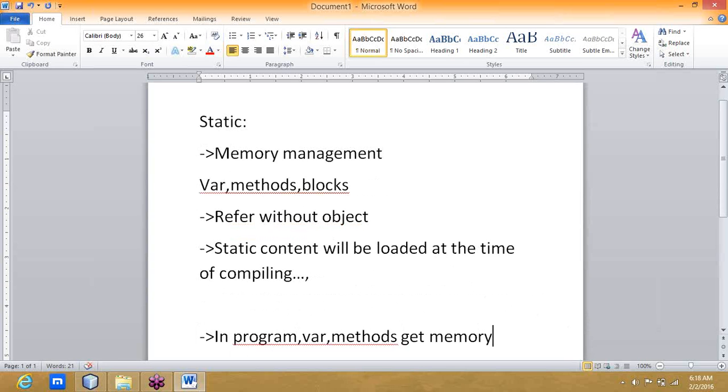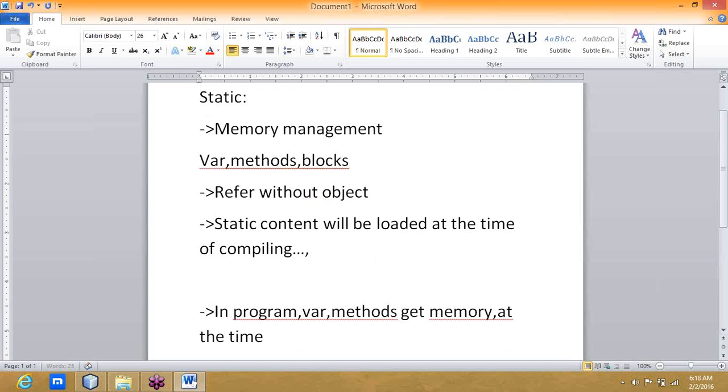After loading to the memory, we have to execute the program. But class variables and methods will be loaded to the memory at runtime, at the time of object declaration. That's why without an object, you cannot make use of variables and methods. Now you got the conclusion, right?